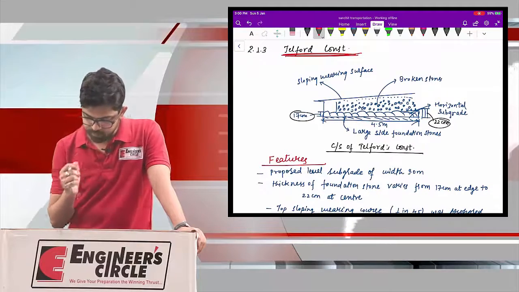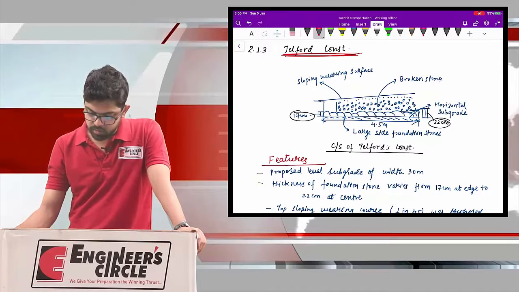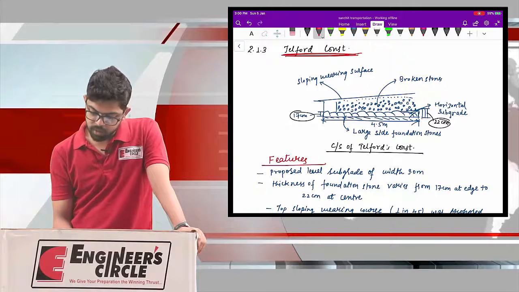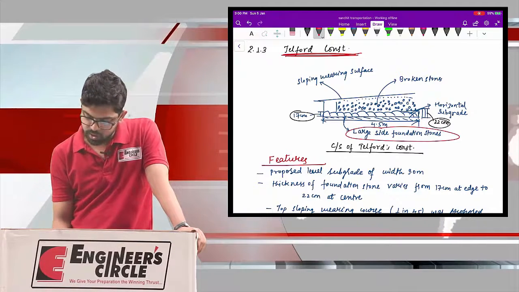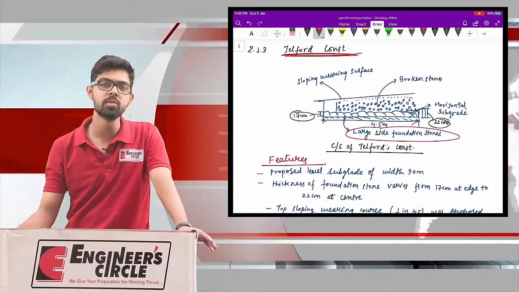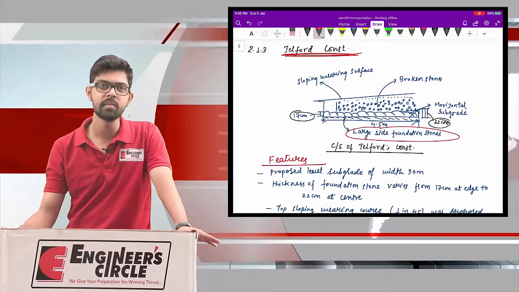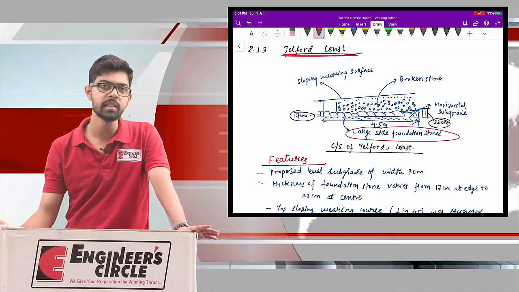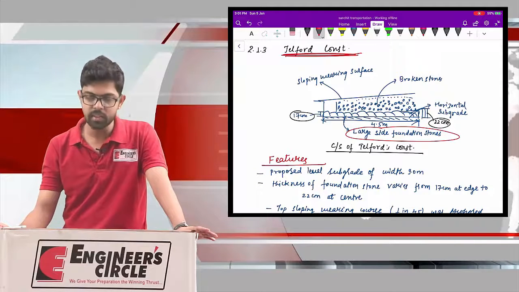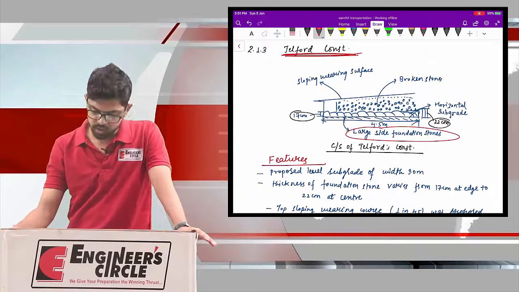In the profile, you can see that at the bottom of the road surface, we have provided the large size foundation stone. This large size foundation stone is more or less common in all the three design methods we have studied, that is the Roman road, Trescott road and Telford road. In all these methods, large size foundation stones are provided at the bottom of the roadway.